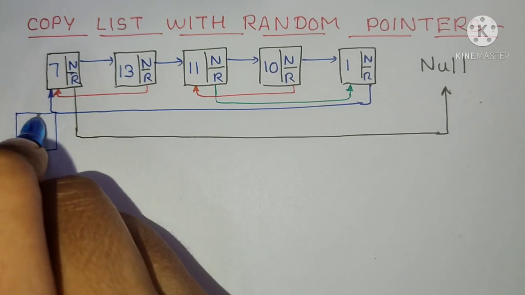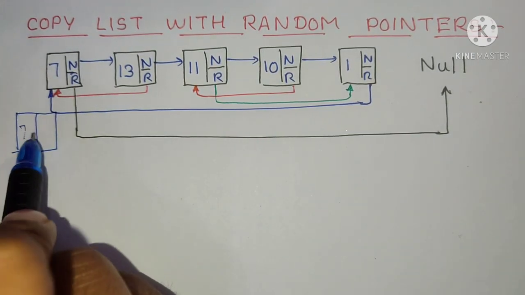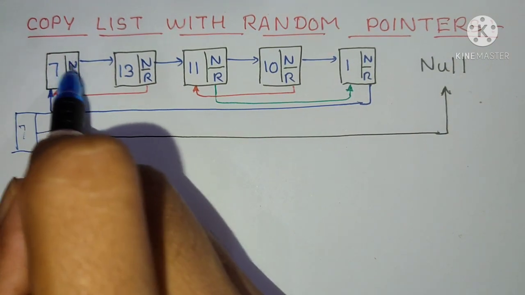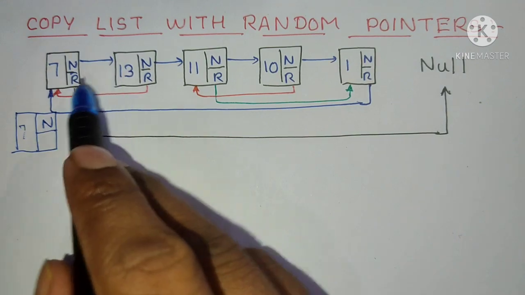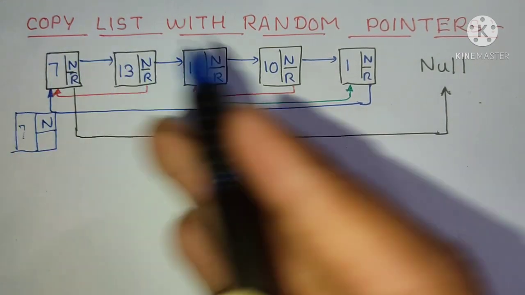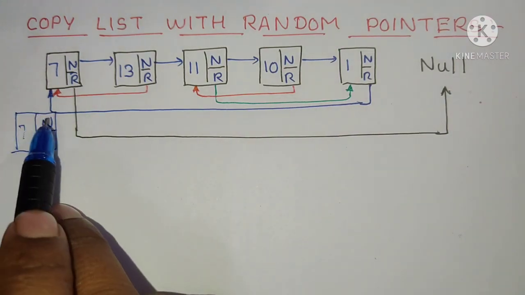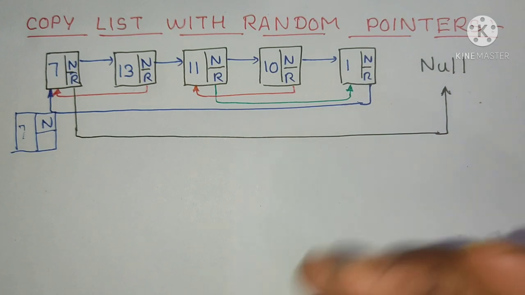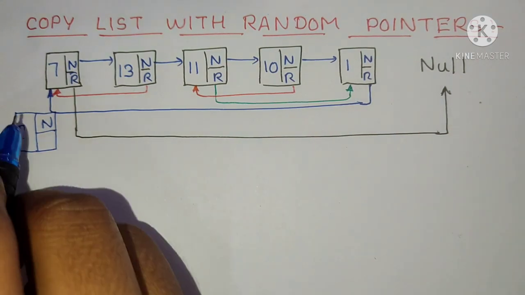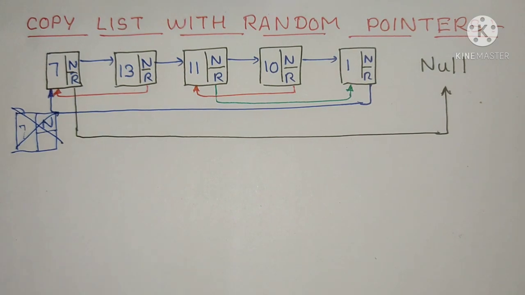As soon as you start copying the first node, you can copy the value easily, but when you move on to copy the next pointer or the random pointer, you have not created the next nodes or the other nodes of this list. So where will you point to? You have no nodes present to point to, so you cannot do this. Then what is the approach to solve this question?